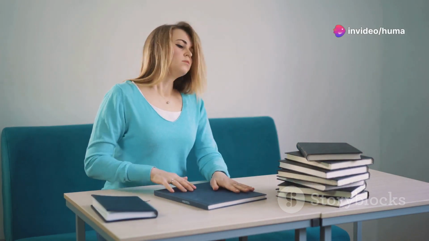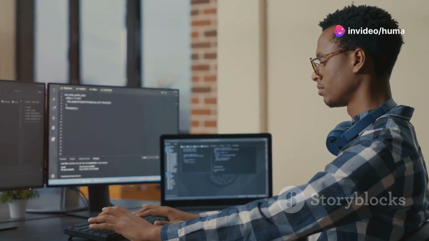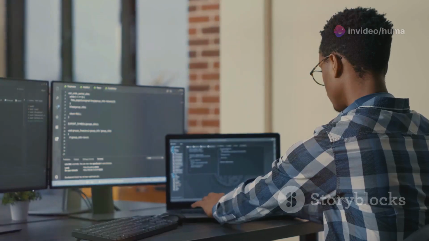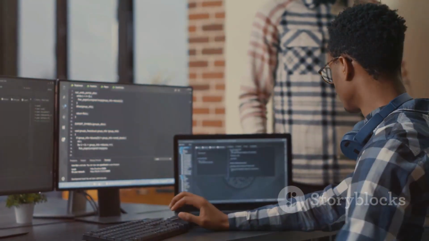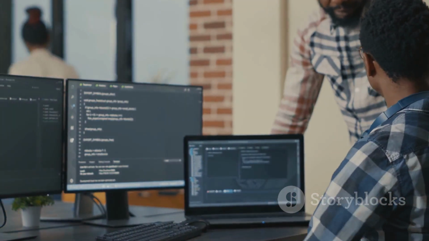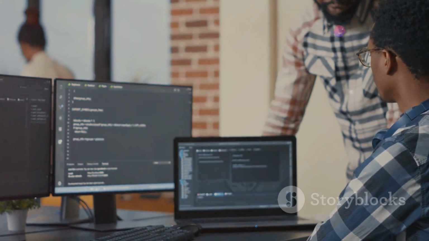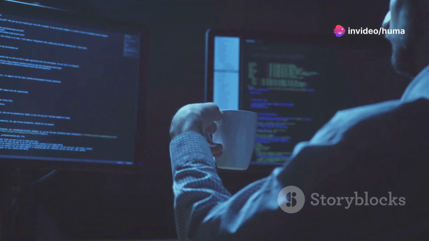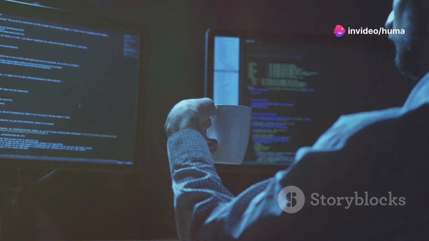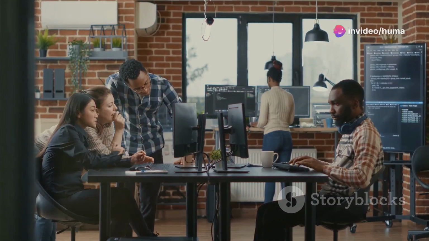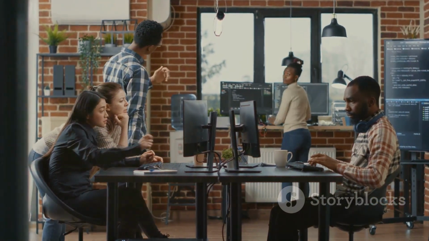While theoretical knowledge is essential, practical experience is equally crucial for mastering computer science. Building your own projects is a great way to apply what you've learned, experiment with different technologies, and develop your problem-solving skills. Start with small, manageable projects and gradually work your way up to more complex ones.